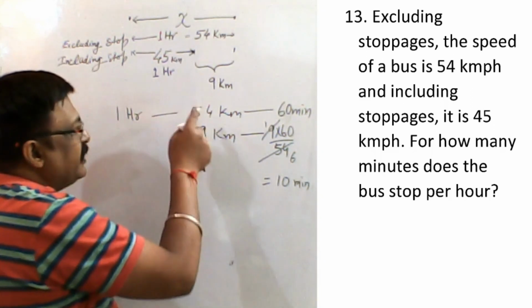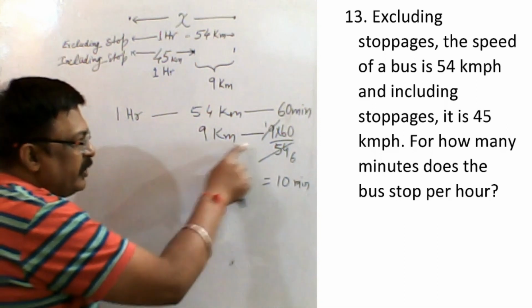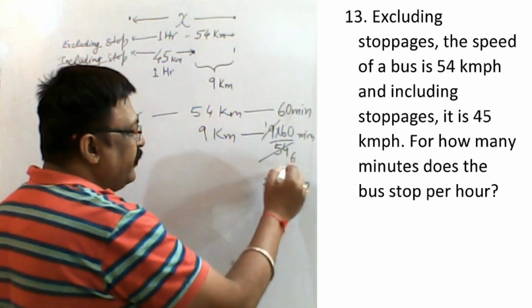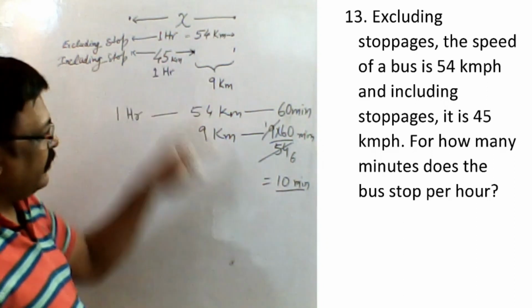So due to stoppage he missed the chance of 9 kilometers to travel. You just put in 9 kilometers, how many minutes will the bus take to travel? 9 into 60 by 54. So you will get 10 minutes. So if the bus does not stop, it will take 1 hour. So this is the answer.